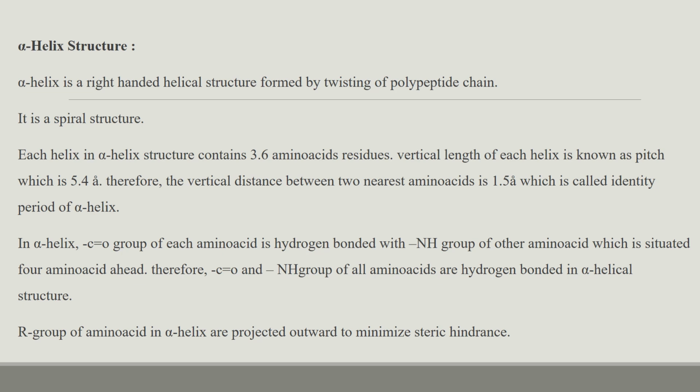In alpha helix, the carboxyl group of each amino acid is hydrogen bonded with the amino group of another amino acid which is present four amino acids ahead. Therefore, the carboxylic and amino group of all amino acids are hydrogen bonded in the alpha helical structure. The R group of amino acids in alpha helix is always projected outward to minimize the steric hindrance.